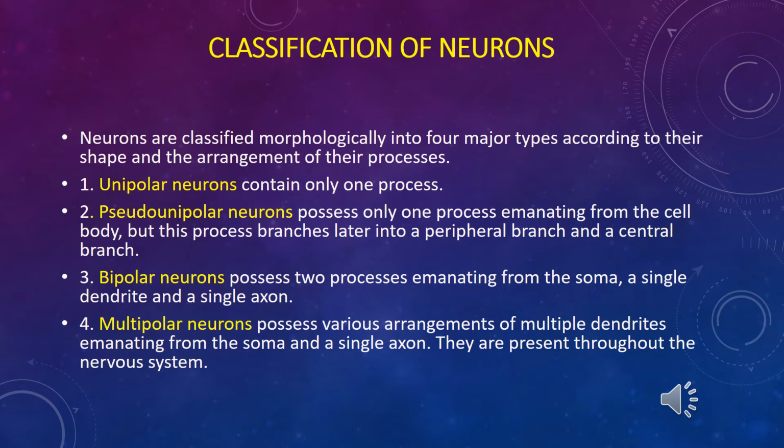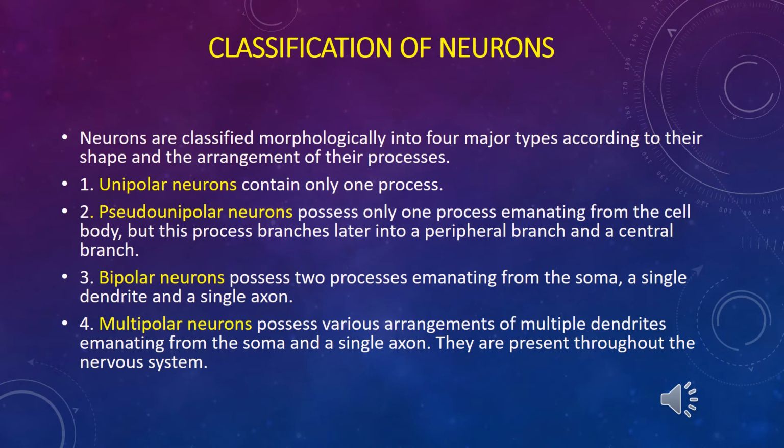Here we have the special name pseudounipolar neurons. Pseudounipolar neurons lie in spinal nodes near the spinal cord, and they form a specific afferent group of neurons. It's the first neuron in a reflex arc, also called a sensory neuron.